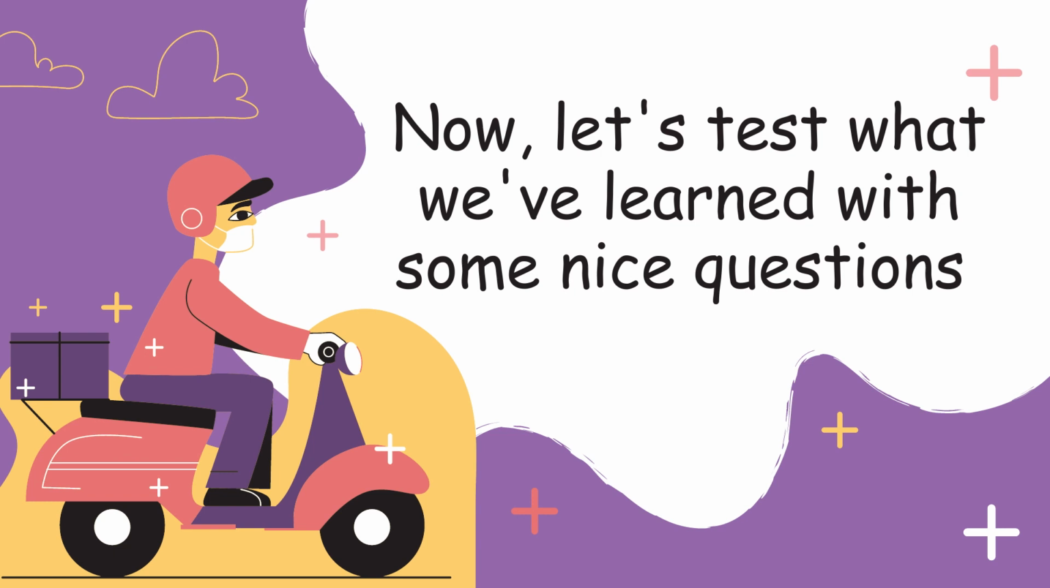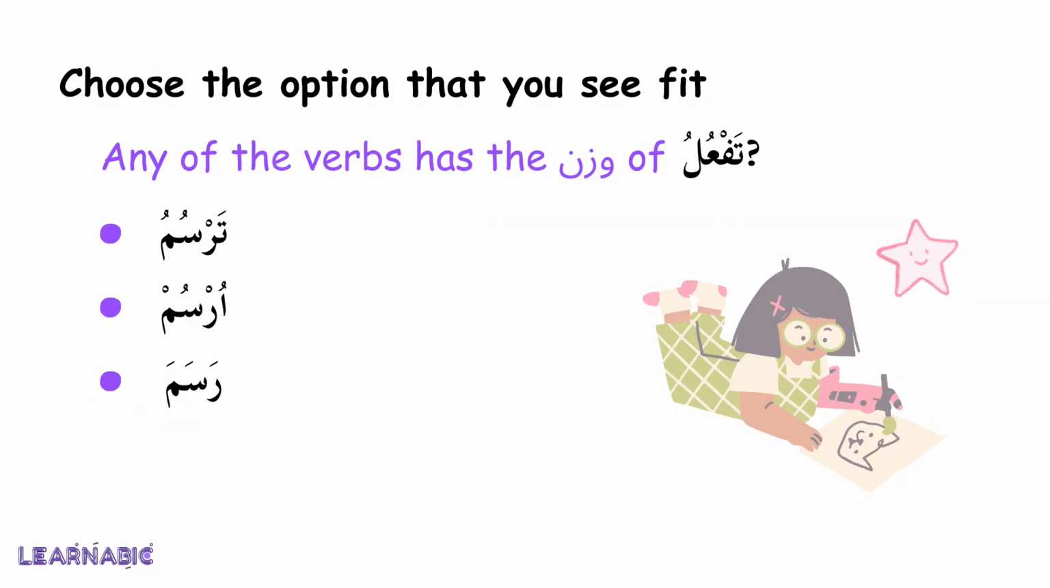Now, let's test what we have learned with some nice questions. Choose the option that you see fit. Any of the verbs has the wazn of تفعل. ترسم، أرسم، رسم. Right, ترسم.